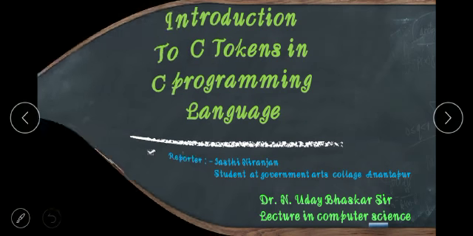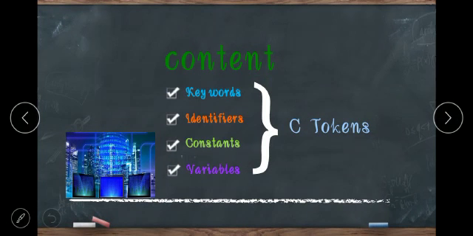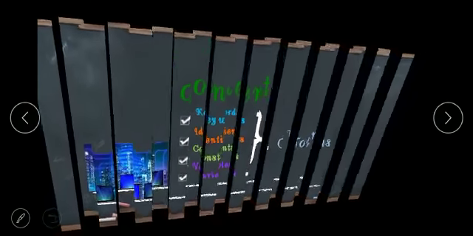Right, we will enter into the topic. Generally, when we want to write a program, we have the idea of these C tokens. Without these C tokens, we can't run a program. In the C programming language, these C tokens can also play a specific role. Let us discuss that.